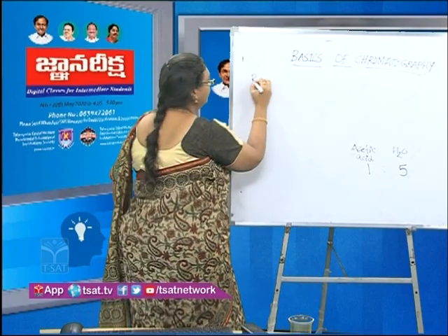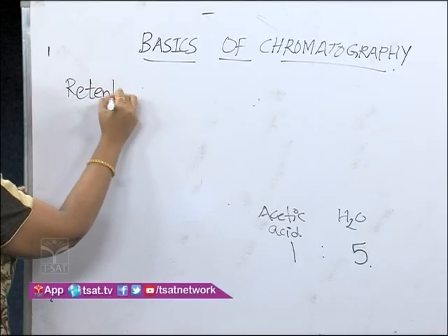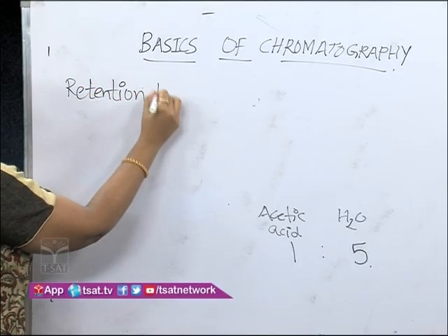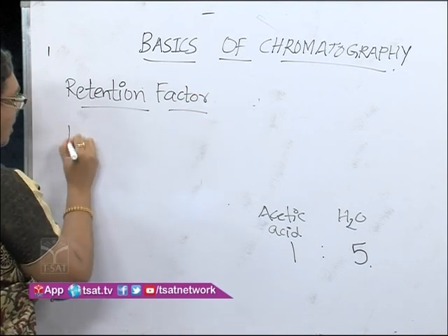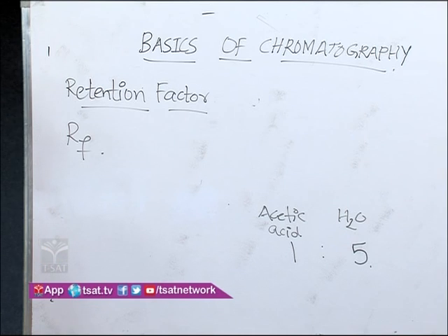So the retention factor or the RF. This RF value is calculated by a formula.